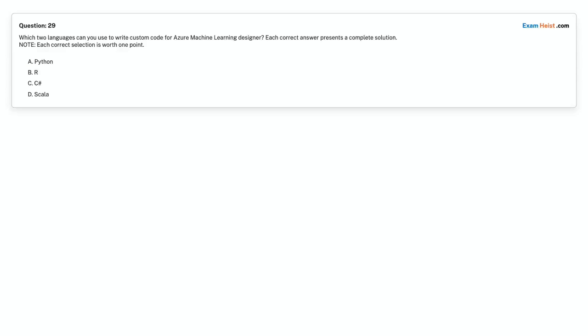Question 29. Which two languages can you use to write custom code for Azure Machine Learning Designer? Each correct answer presents a complete solution. Note: each correct selection is worth 1 point. Option A, Python. Option B, R. Option C, C. Option D, Scala. Choose the correct answer.